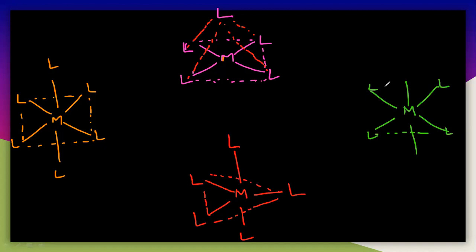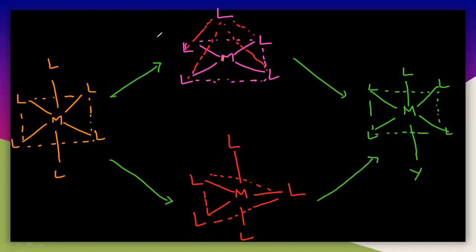So this is the diagram for the SN1 mechanism, and this is the pictorial diagram. You can easily understand here. This is a 6 coordinated complex, that is ML6. First it is dissociating, and it is making a 5 coordinated complex here.